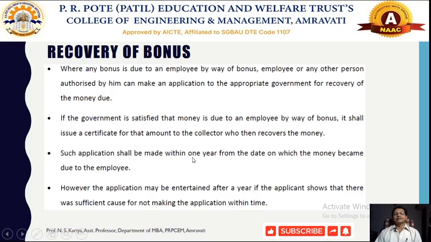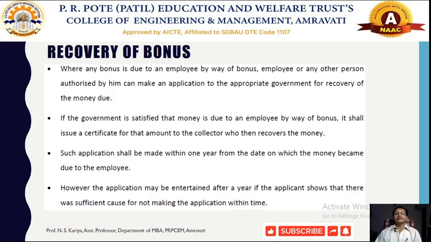Such an application shall be made within 1 year from the date on which the money becomes due to the employees. So whenever the bonus has not been paid for the last 1 year, within the prescribed period of time the respective employee has to approach the appropriate government. Then, and only then, the government will direct the collector, and the collector recovers the money and distributes it to the respective employees of that particular organization.